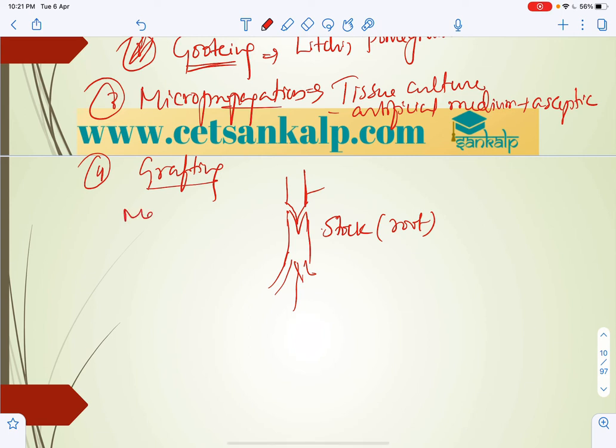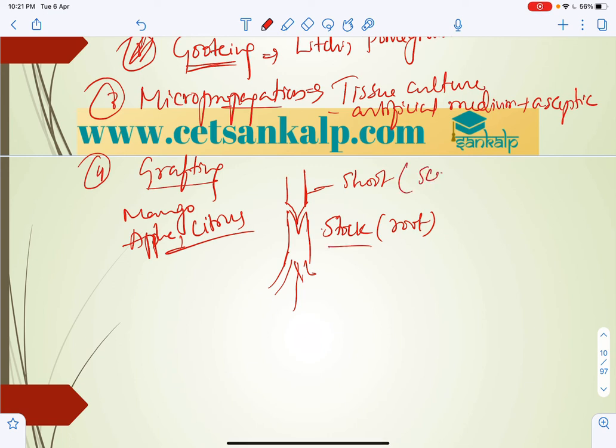Most commonly, grafting will be done in mango, apple and citrus fruits. So this is the stalk, and the shoot part is actually the scion.